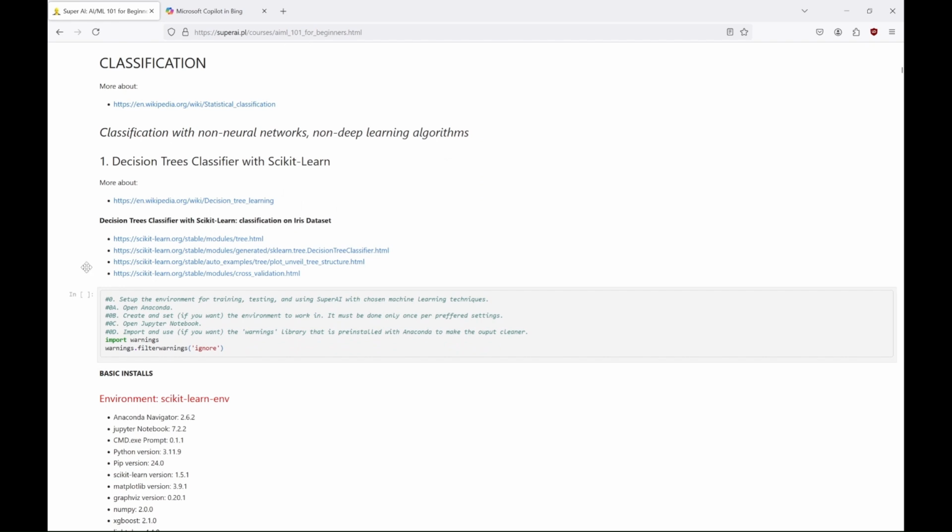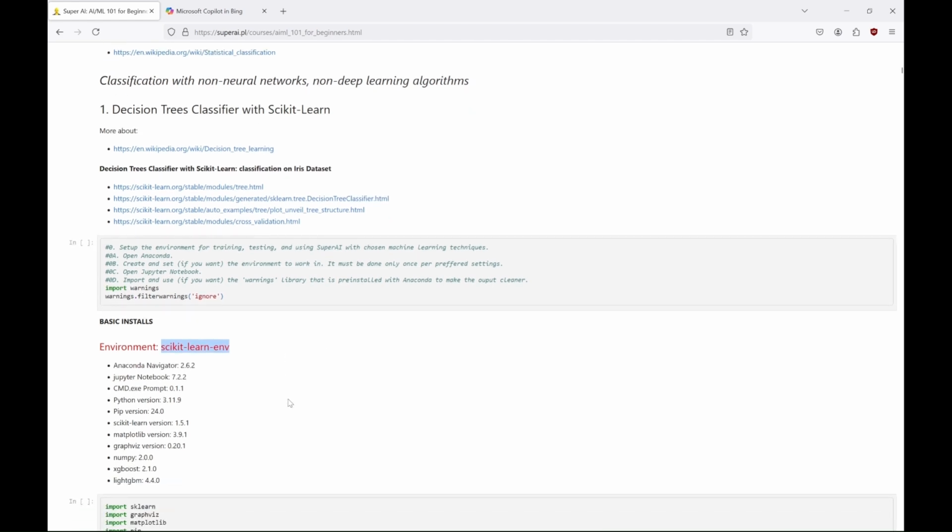I'll tell you more about what that is in a moment. And to be more precise, we'll learn about the decision tree algorithm with the Scikit-Learn library. For that we'll create an environment called Scikit-Learn env, because we'll have the Sklearn library installed there. In the future we'll also create environments for PyTorch, TensorFlow, FastAI, etc. And we'll even create environments with different Python versions, because some libraries don't work well with the newest Python version.